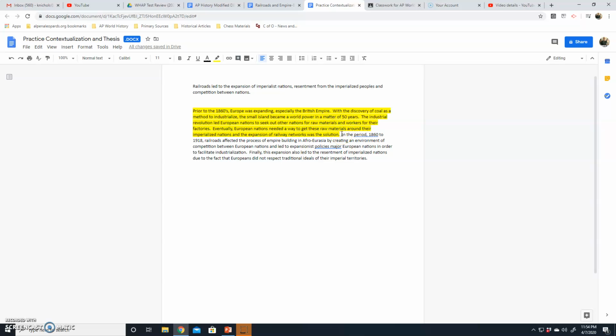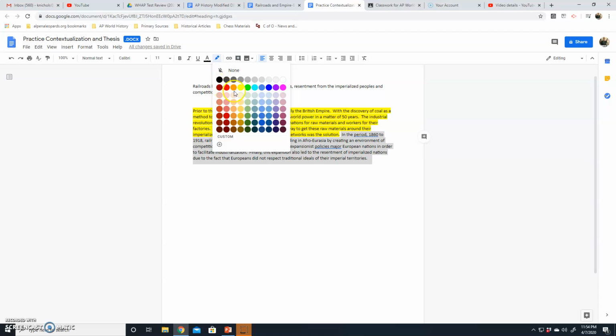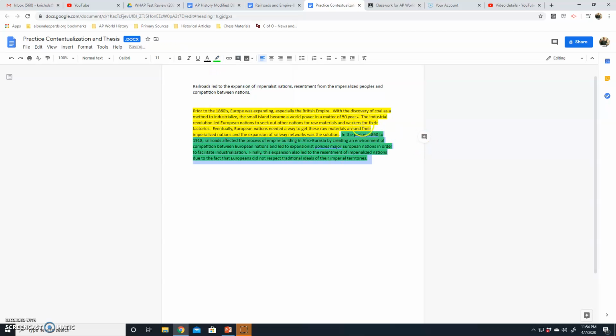Now we come to my thesis. And all I'm doing in my thesis, I'm going to make it a different color here. Let's go with, I don't know, green. Notice as I write my thesis, I'm going to restate the prompt. That's not necessary, but as a reader, if you're reading it, it really does help that reader say, ooh, this is their thesis, because they're restating that prompt.